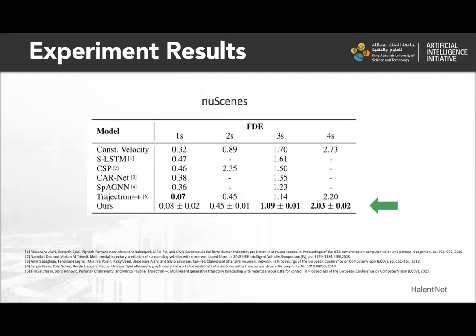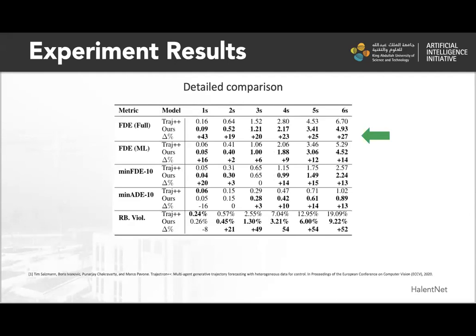Our method achieves the best performance compared to other state-of-the-art approaches, measured by the FD score on nuScenes. For a detailed comparison, we obtain about 27% improvement on average FDE over the output distribution, and 52% road boundary violation improvement over the baseline model we based on in the 6-second prediction case.